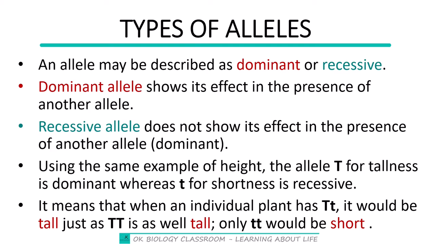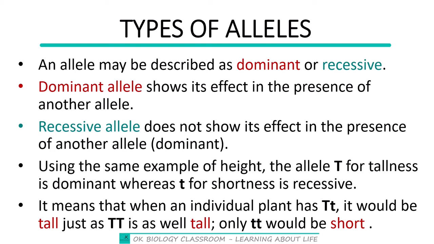Remember, diploids have two chromosomes, so one chromosome would have this capital T and the other chromosome would have this small t. When they meet in that particular individual organism, because this capital T is stronger than the small t, the individual would be tall. Just like when the individual has two capital T's, of course they are both for tallness, so the individual would be tall.